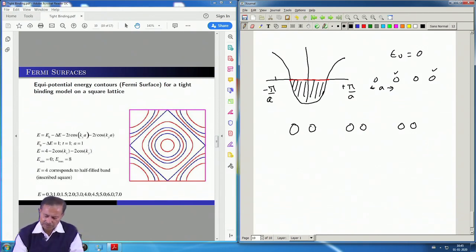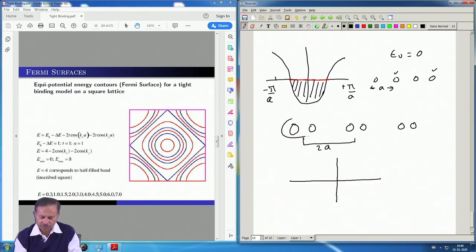So, you can do it either way, they are equivalent. Now, this means that your unit cell, the lattice constant, is now twice a, and your Brillouin zone has now become halved. Let us go back to the picture that we drew earlier.